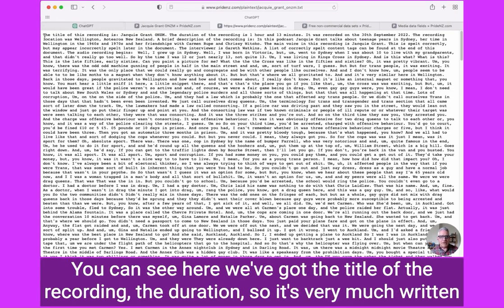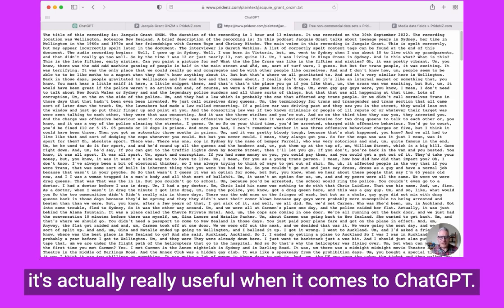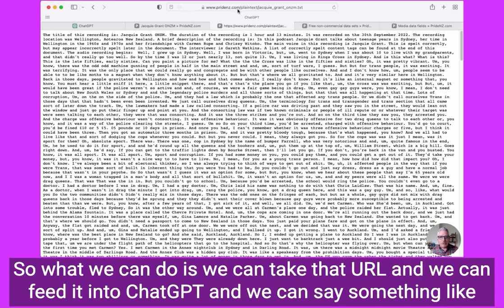You can see here we've got the title of the recording and the duration, so it's very much written for ChatGPT to interpret. It doesn't look particularly interesting in terms of the layout, but it's actually really useful when it comes to ChatGPT. So what we can do is take that URL and feed it into ChatGPT.